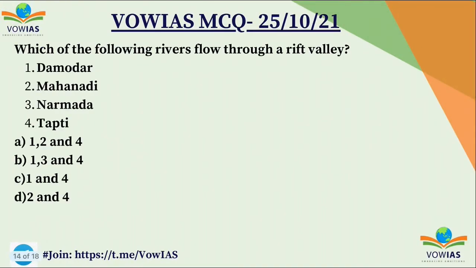Now let's look at the question of the day. And the question of the day is, which of the following rivers flows through a rift valley? First one Damodar, second one Mahanadi, third Narmada, and fourth Tapti. You have to choose the correct option. A 1, 2 and 4, B 1, 3 and 4, C 1 and 4, and D 2 and 4. Do give your answer in the comment box, and tomorrow we will discuss this question.